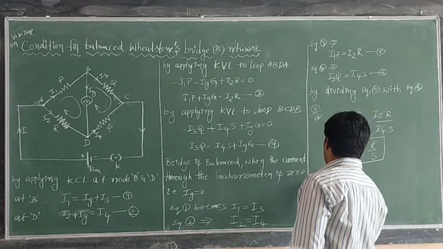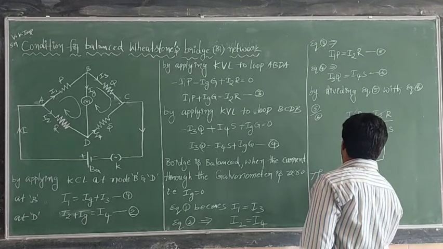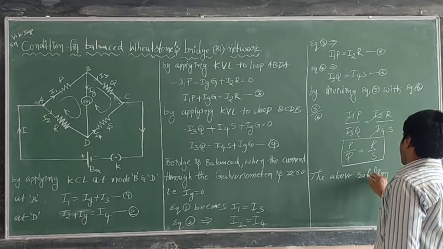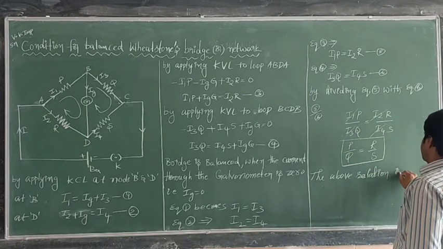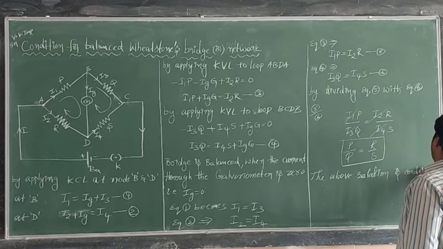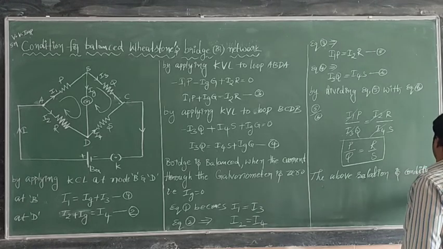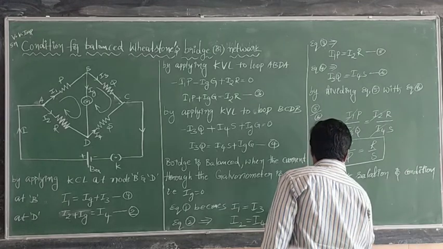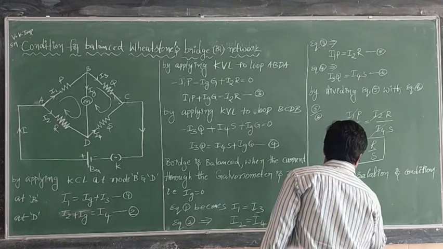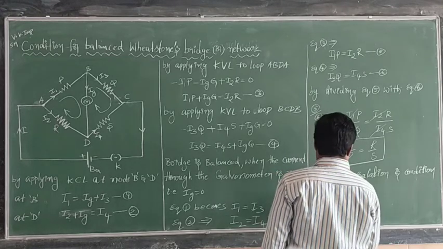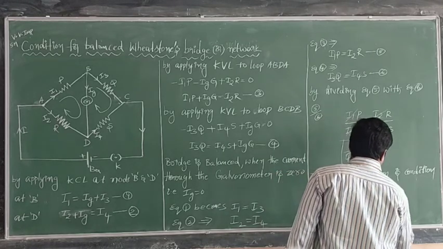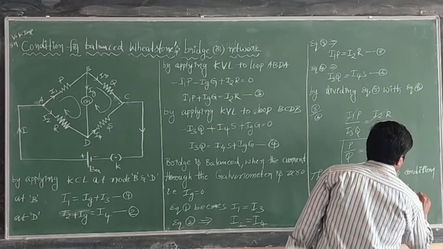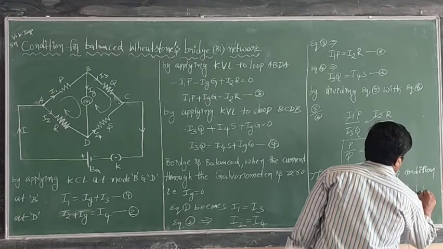Now look at it. The above relation is the condition for a balanced Wheatstone's bridge or network.